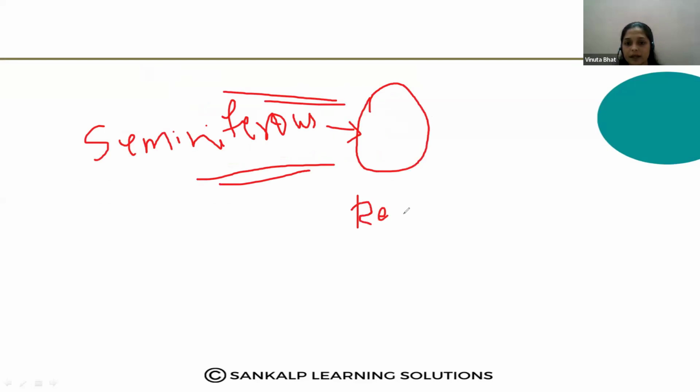Then small ducts arise from the rete testis. What are they called?